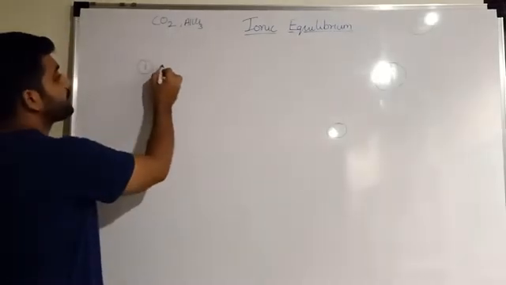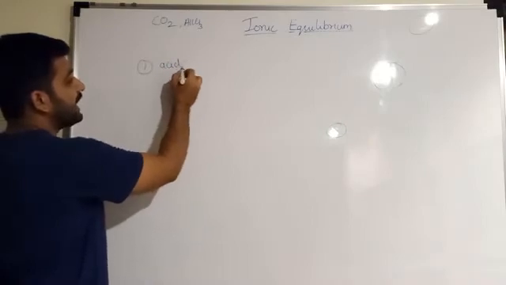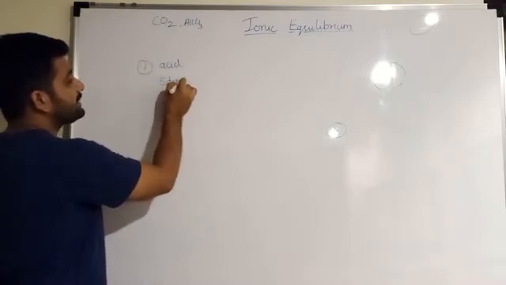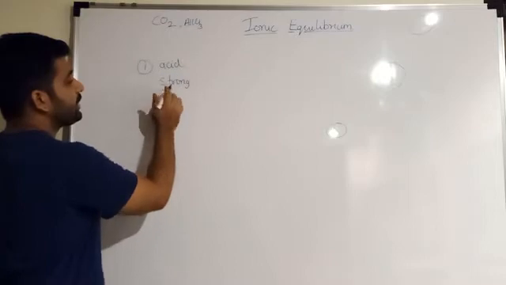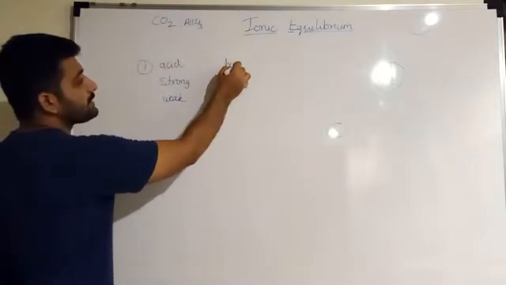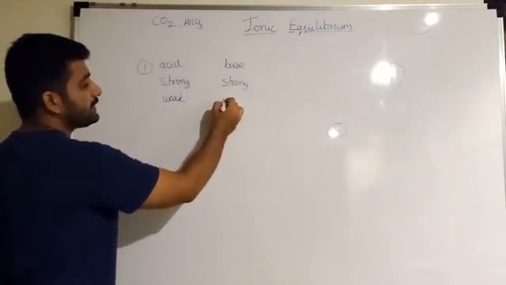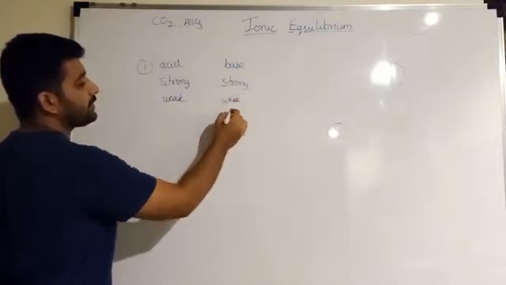Acids have two types, strong acid and weak acid. And in bases there are two types, strong base and weak base.